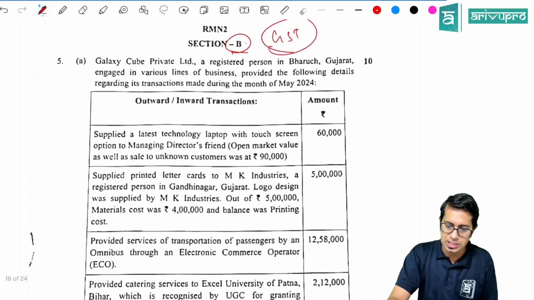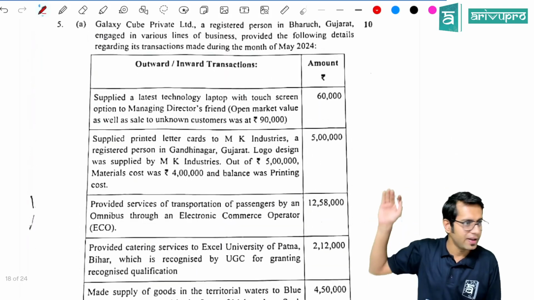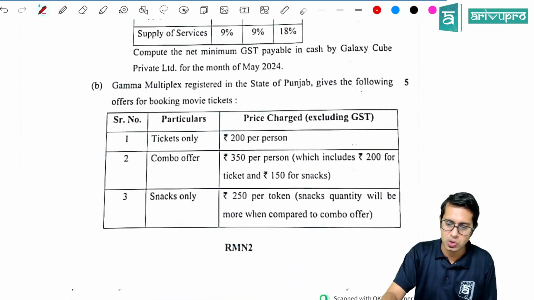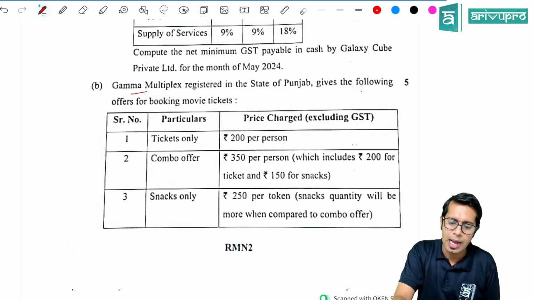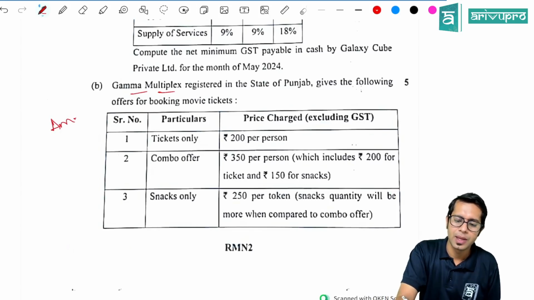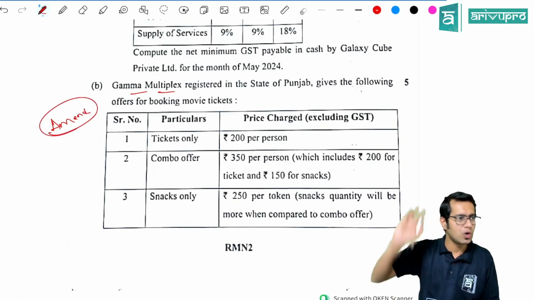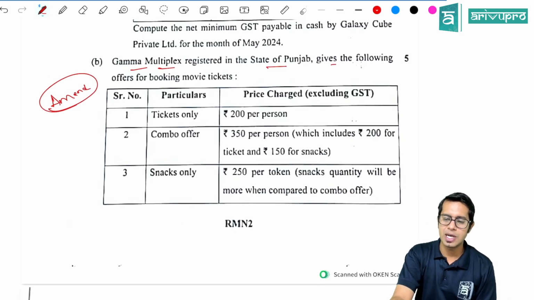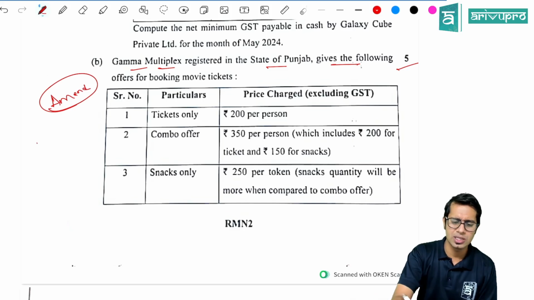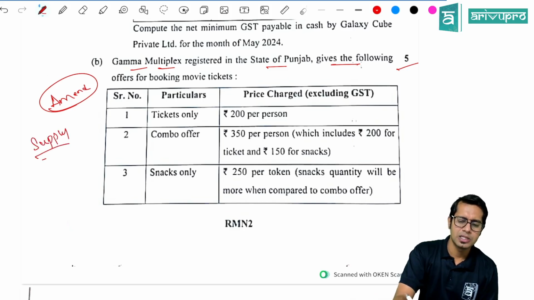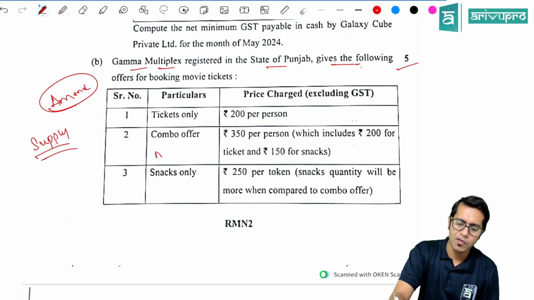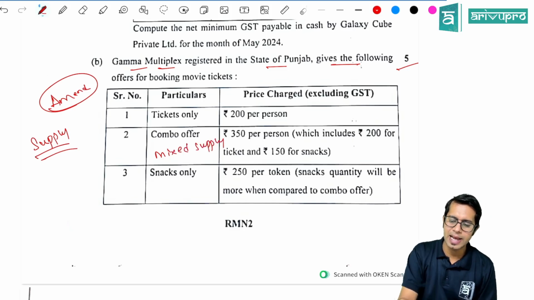Now the GST question. In the question paper I received, I did not get the first question, so I'll start with the next question and come back to the first one. Gamma Multiplex, this is an amendment. If you see your statutory update, the first amendment talks about this point only. A Gamma Multiplex registered in the state of Punjab gives the following information. Fantastic question, a topic from the supply chapter. Tickets sold at 200 rupees, combo offer 350 rupees. The combo offer will be treated as a mixed supply, therefore it is taxable at the highest rate, and snacks 250 rupees.